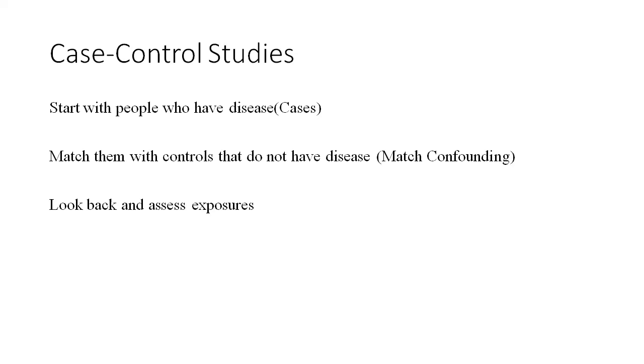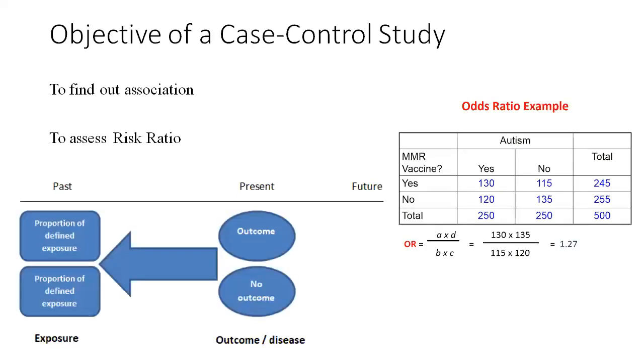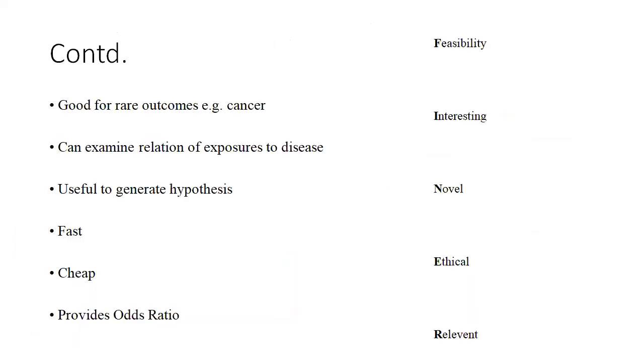And it is retrospective. You go back to the etiology and assess the exposure. A simple example mentioned here is a case control study of MMR vaccine versus autism, whether this vaccine is causing or leading to autism. These types of questions can be answered. So you move from present to the past: those who have autism, those who do not have autism, and among them who were exposed to MMR, who were not. And you calculate the odds ratio. Okay, risk ratio, that is.